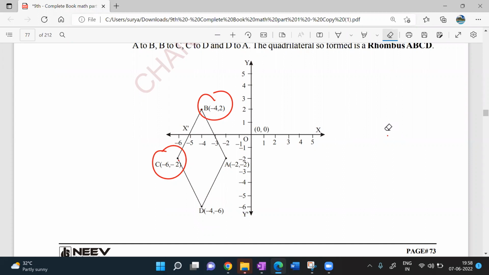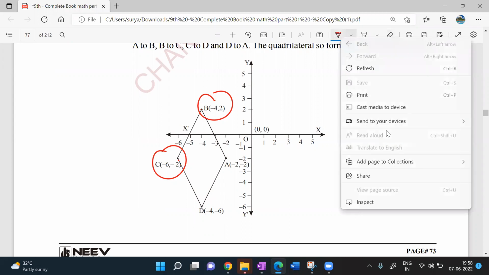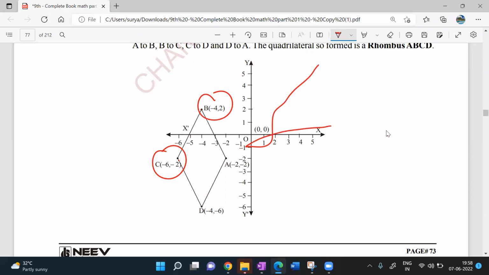Guys, I'll share these notes with you all. Please go through these notes and revise these notes and come to the next class. Without revising, do not come to the class. I request everyone, without revising, do not come to the class. By plotting these 4 points on the Cartesian plane, if I join all the 4 points, I'll be getting the quadrilateral like this.